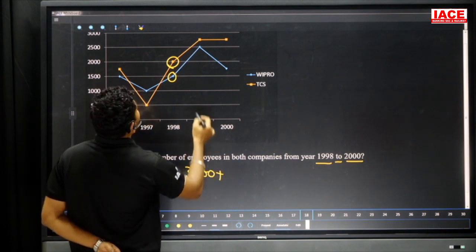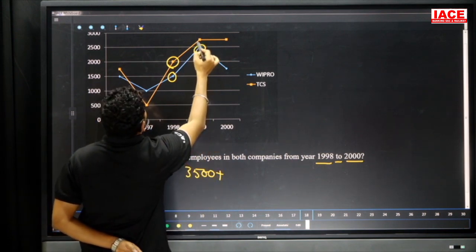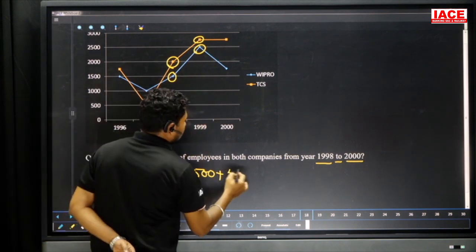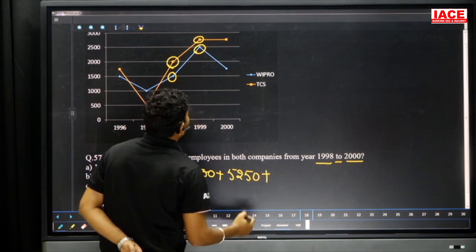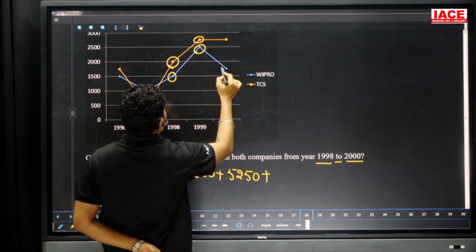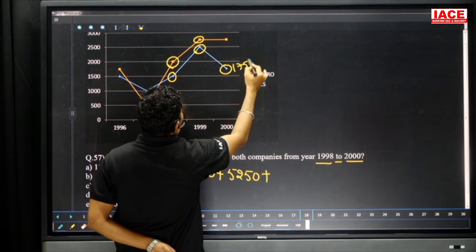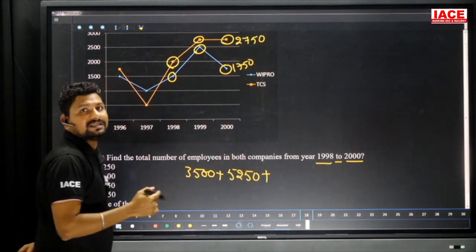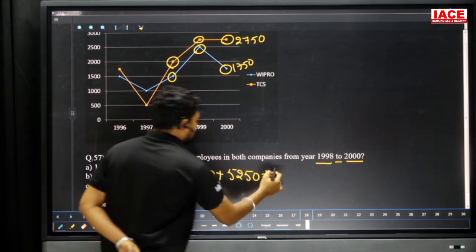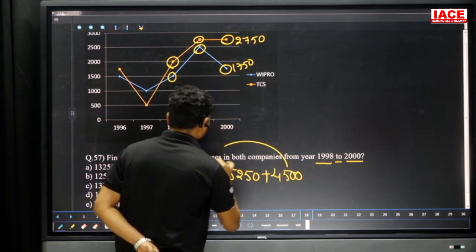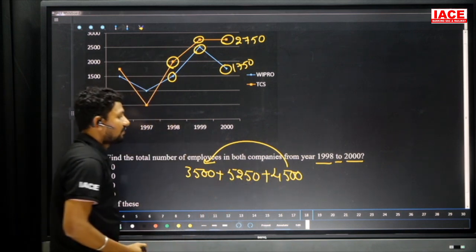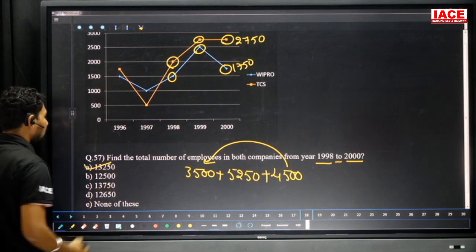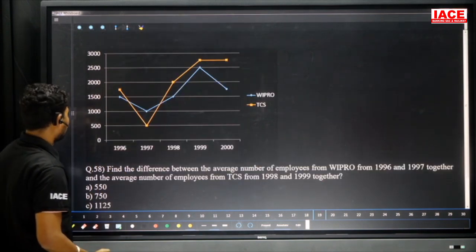Plus in 1999 also we have to calculate. It is 2500 and 2750, which is 5250. And next here is 1750 and 2750, which is 4500. Overall, 4500 plus 3500 is 8000, and 8000 plus 5250 is 13250. Our option is A. Next question for the same data.